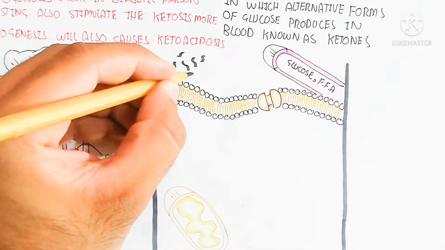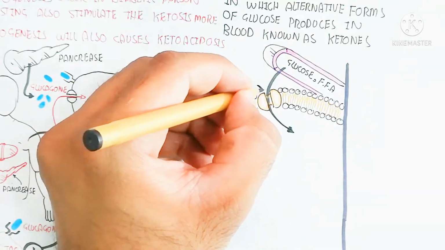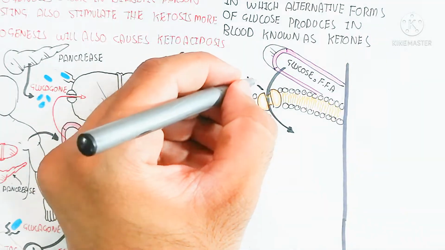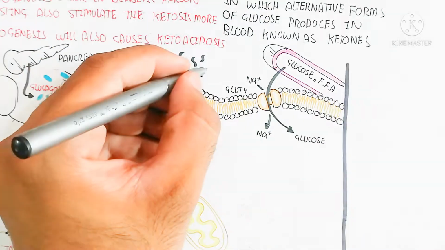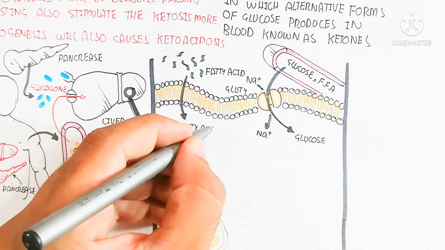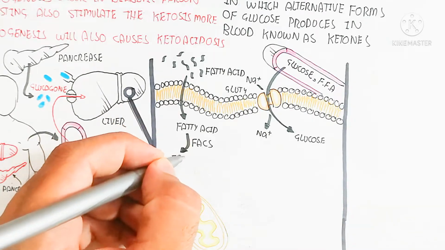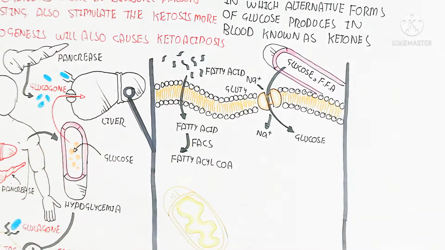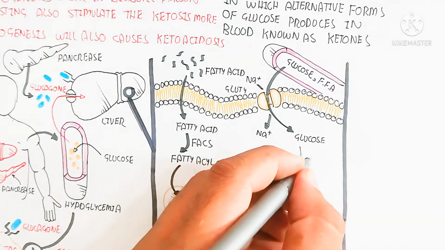Let's begin to understand from the hepatocyte. Glucose and free fatty acid are present in the blood circulatory system and move from extracellular to intracellular, and glucose moves through the GLUT4 channel. In this case glucose is not required because glucose is basically preserved, while gluconeogenesis will occur from the fatty acid.